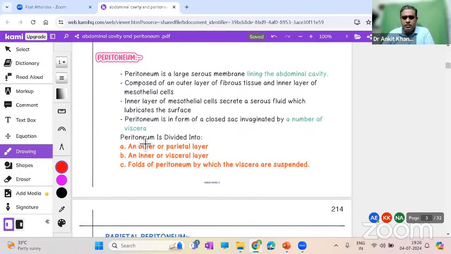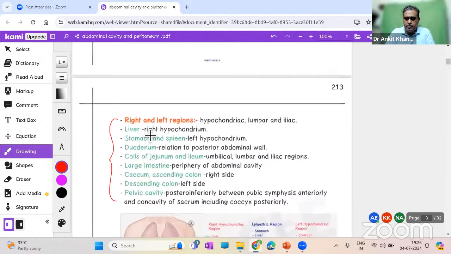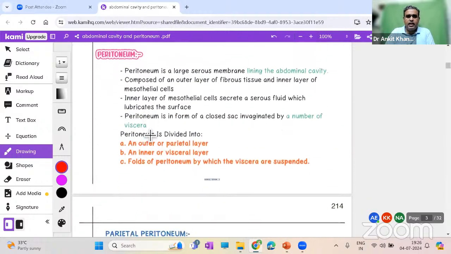Peritoneum, initially I discussed a bit of peritoneum already with you guys. What is peritoneum? It has these two layers. So it is a large serous membrane lining the abdominal cavity. Fair enough. Serous membrane, similar to pleura and pericardium.